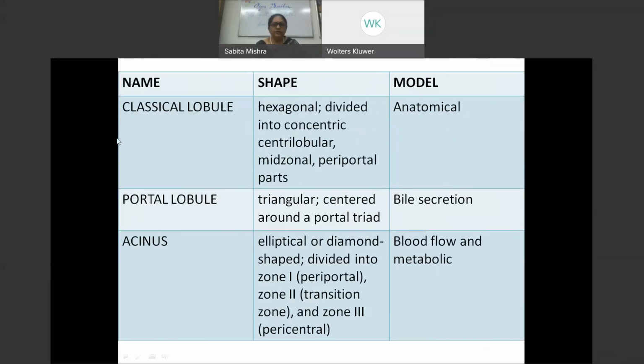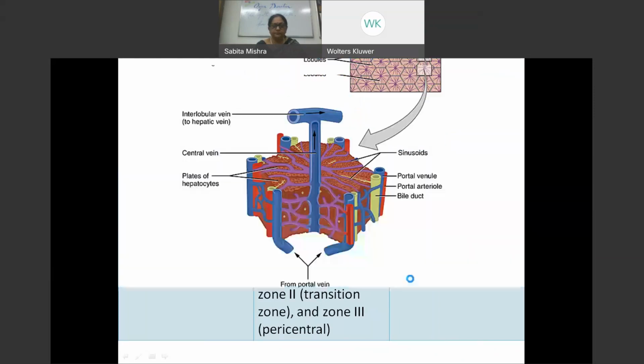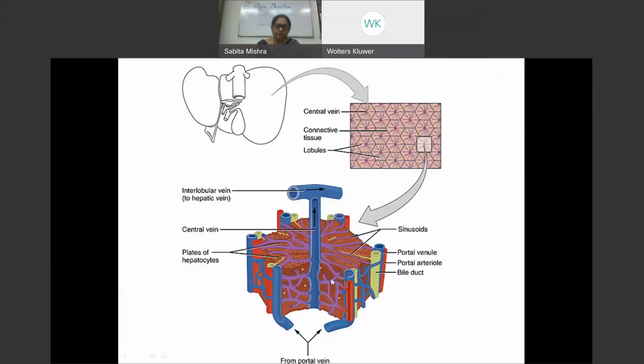So, as I have already told you, the classical liver lobule is hexagonal. It's the anatomical model. The portal lobule is the triangular one where the bile secretion is important, and the acinus is the one where it is important for the blood flow and metabolism. So this is a three-dimensional picture to show you how the liver is so richly supplied by blood, by the portal vein, hepatic artery, and the IVC, getting the blood out of the hepatic veins, draining into the IVC for the blood to go out.